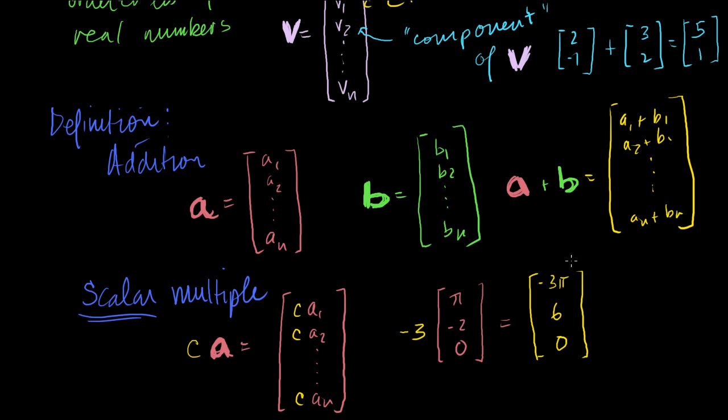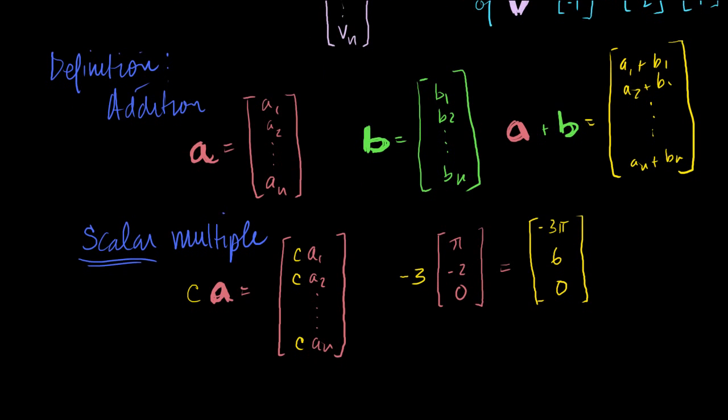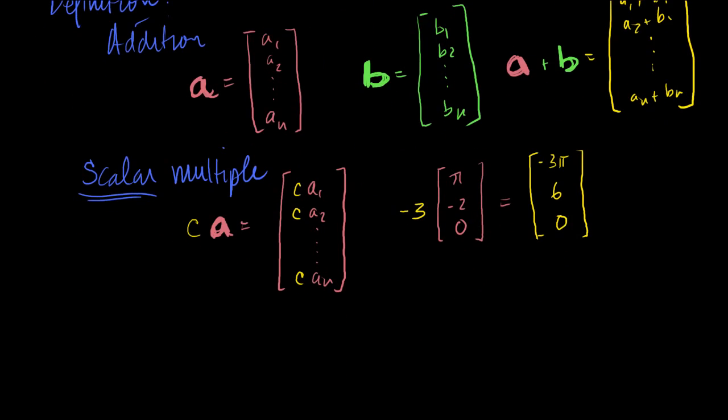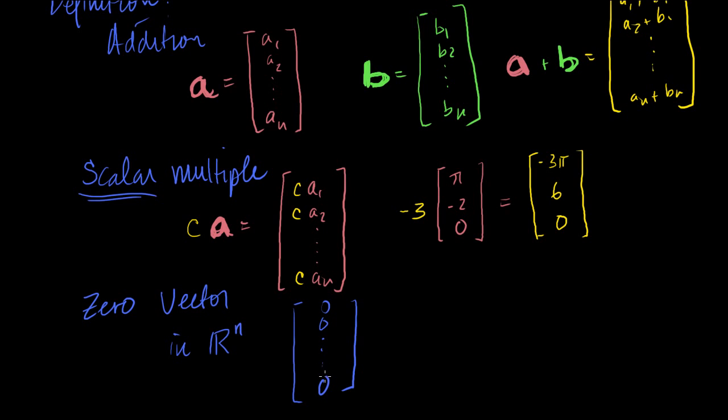And I'll just make one last definition. I'll call that the 0 vector. Depending on what dimension we're in, it just means a vector with all zeros. So the 0 vector in Rn is just a vector where everything is 0, and you have n components. So those are all my definitions.